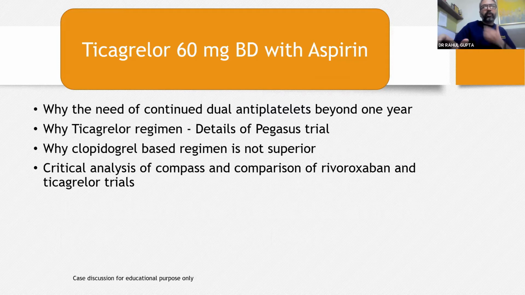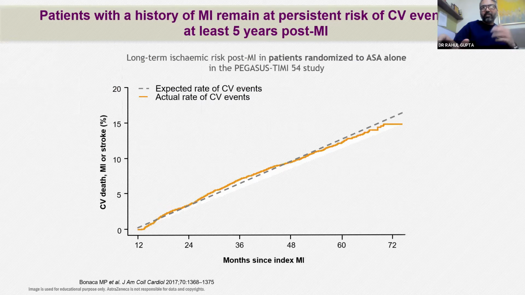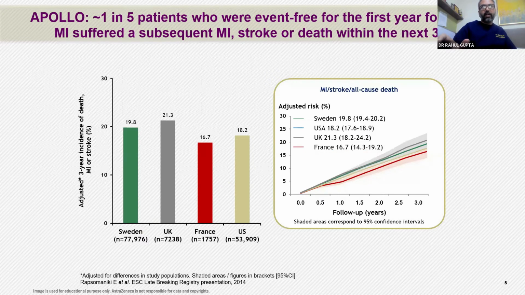And I think a clopidogrel based regime is definitely not superior when we look at all the trials in high risk patients. And then we'll compare, because rivaroxaban is the new kid on the block where we want to reduce the events. A patient with a history of MI remains at persistent risk of CV events for at least 5 years post MI. So that residual risk is going to continue.